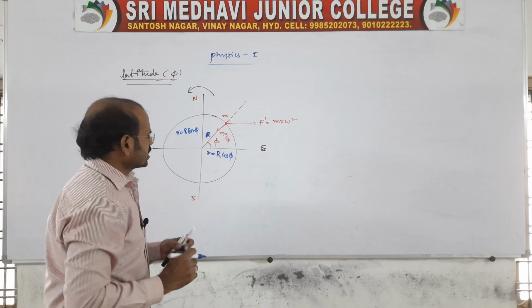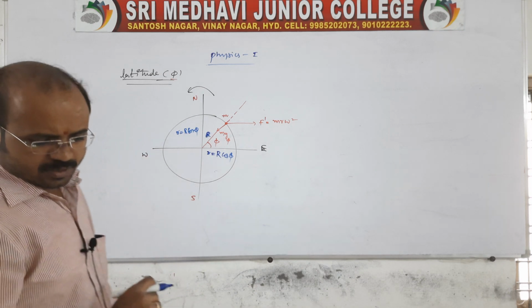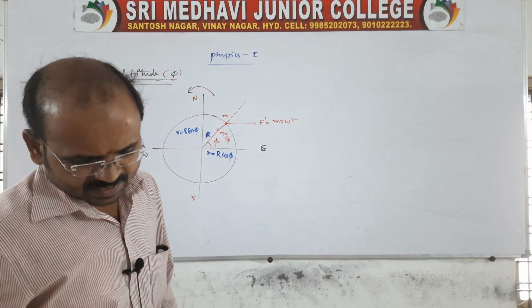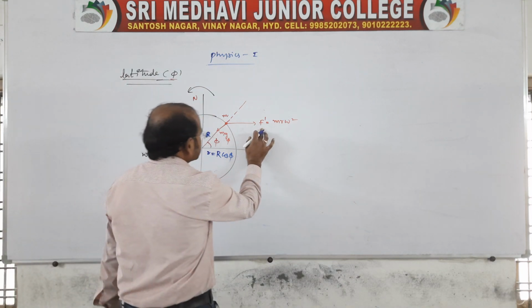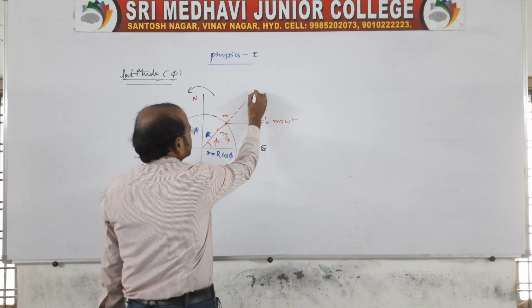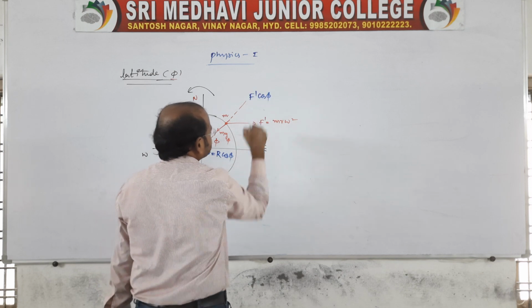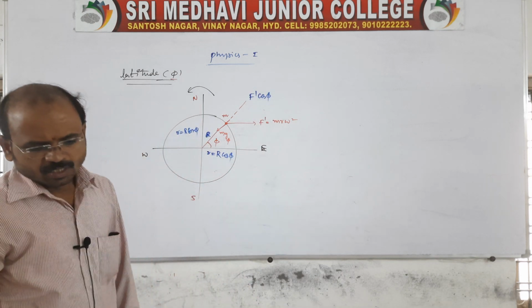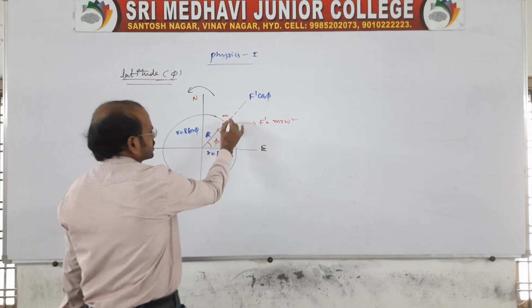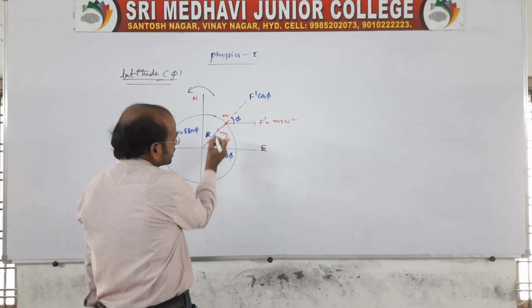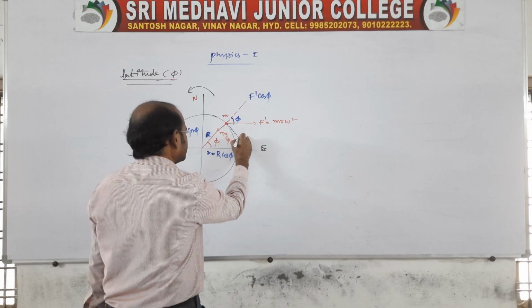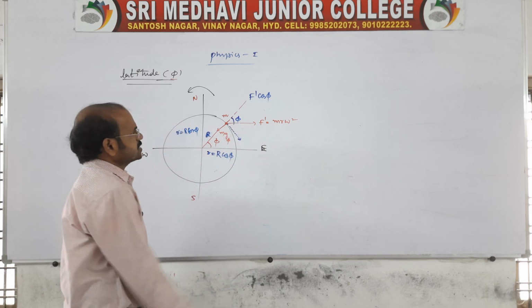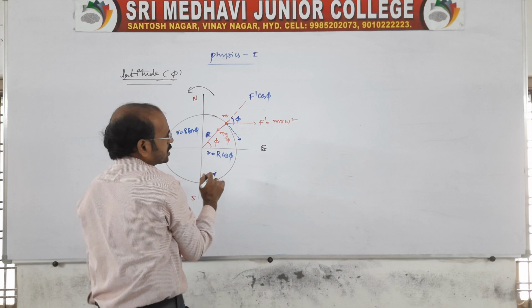Here it is, small r is equal to capital R cos phi, and another one we can see like this. Therefore, now f dash can be resolved into two components. One we can say f dash cos phi, which is making an angle phi. Another one will be like this, which is perpendicular. So this is not required, because these two are the perpendicular components, right?